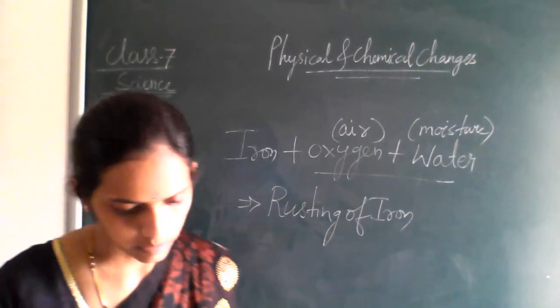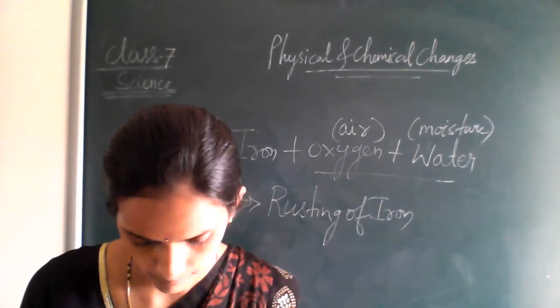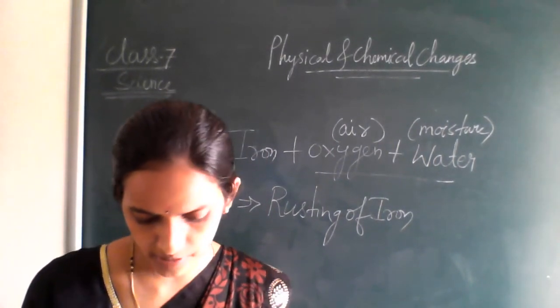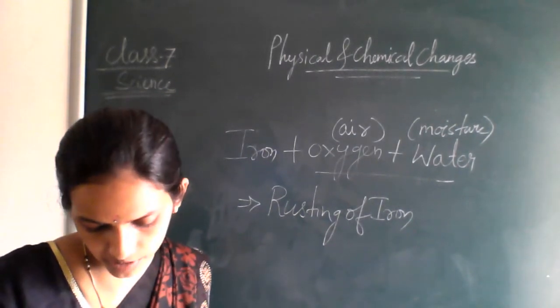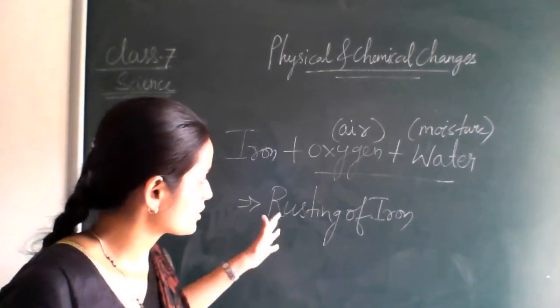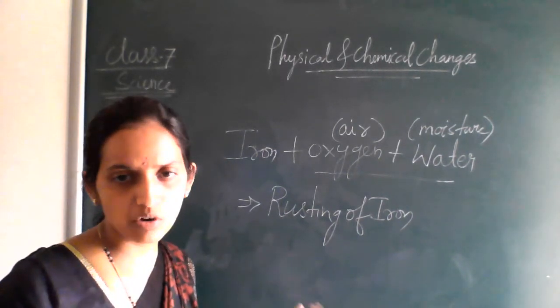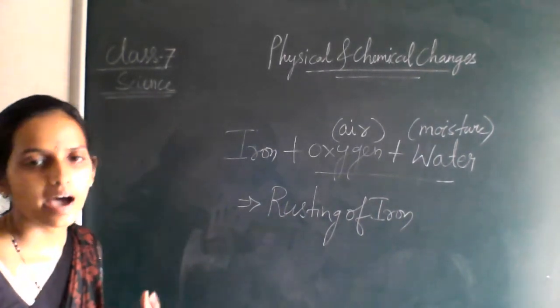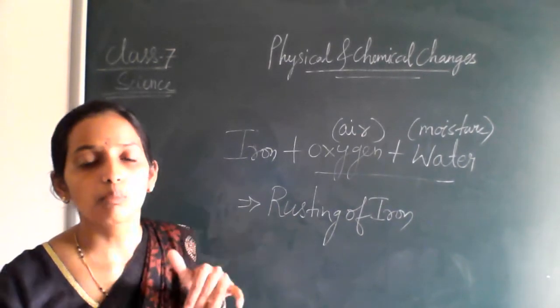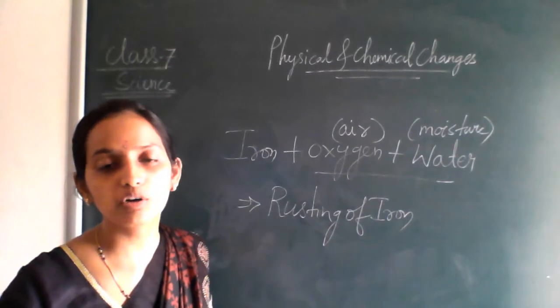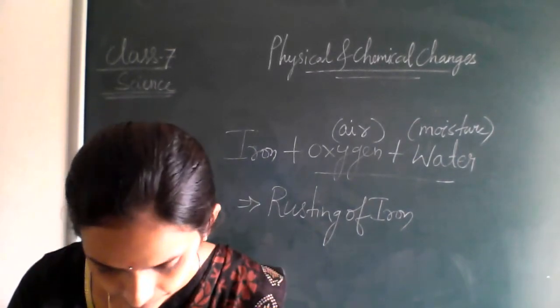Iron reacts with the oxygen along with the water, and rusting of iron takes place. Have you seen the rusting of iron? There is a formation of a brownish coating on the surface of the iron.